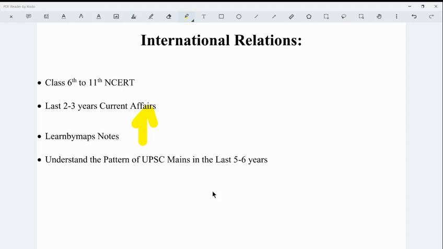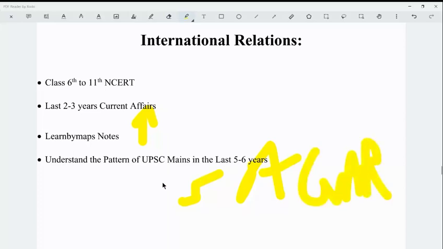That is very important. And India's various international policies like SAGAR, Security and Growth for All in the Region, Act East policy, Act Far East policy. That is very important.